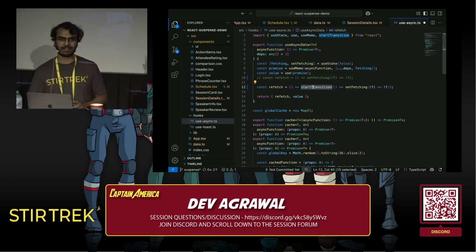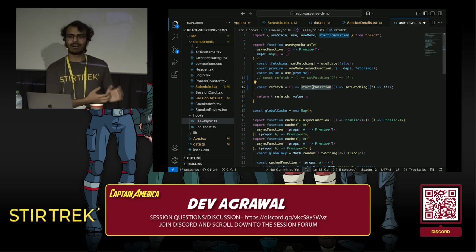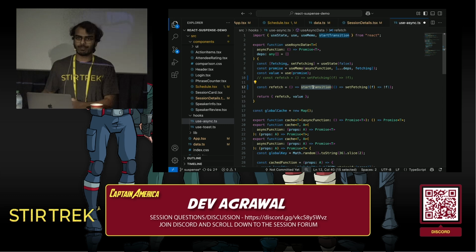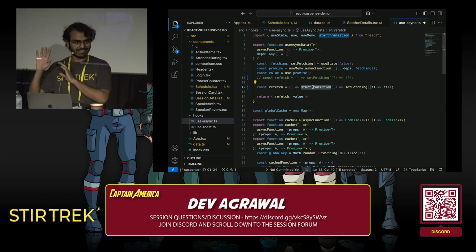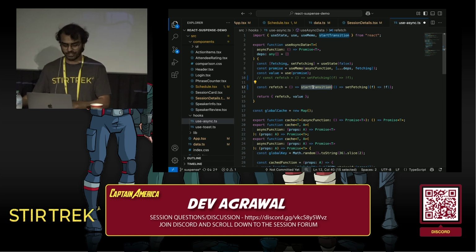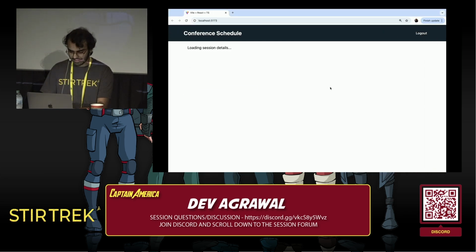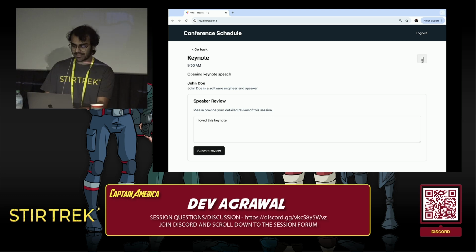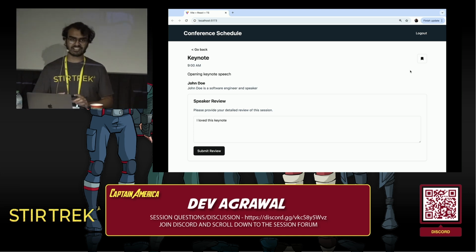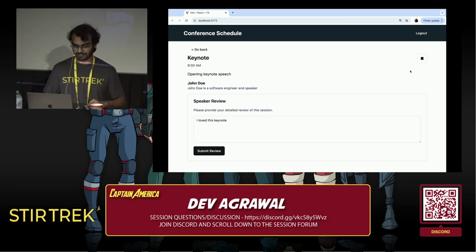Transition is a way to tell React that, hey, if this state update causes any suspense boundaries to go to fallback, let's not do that. Let's show the existing UI until everything is ready to be shown on screen. So let's save it and see what it looks like now. So now when I hit this button, it just goes on. We don't go back to fallback, because now we are refetching the bookmark inside a transition.